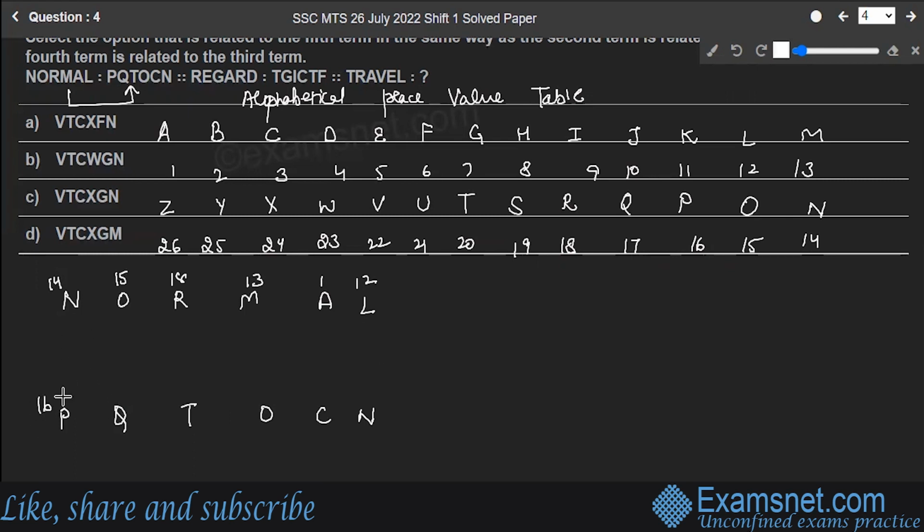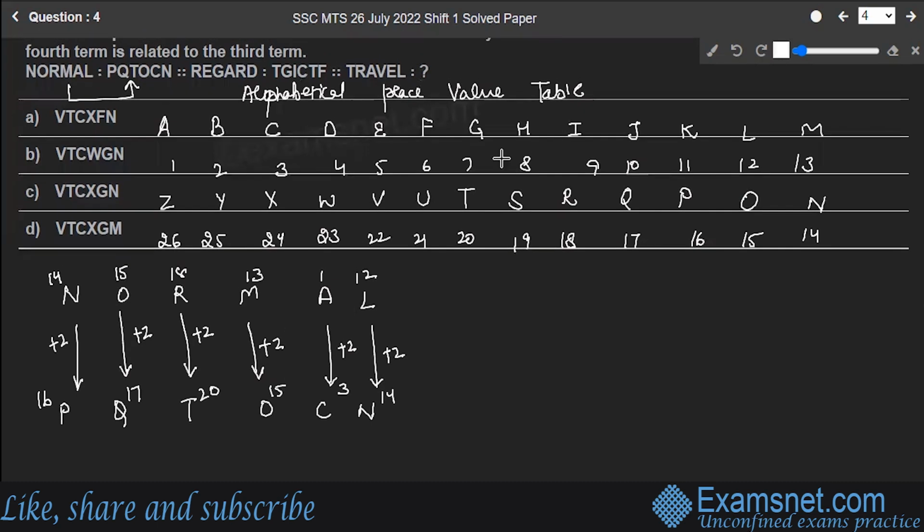P is at 16, Q is at 17, T is at 20, O is at 15, C is at 3, N is at 14. So to move from 14 to 16, I have to add a 2, and so on for each letter. Correct. So I've got my logic, that is plus 2 at every step.